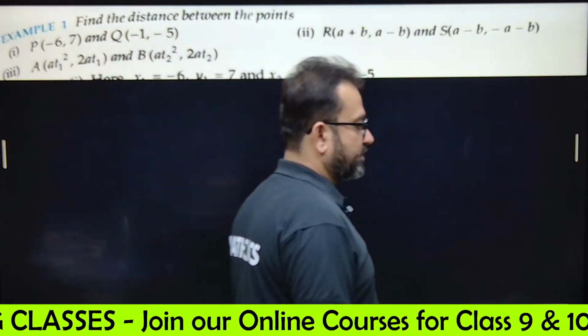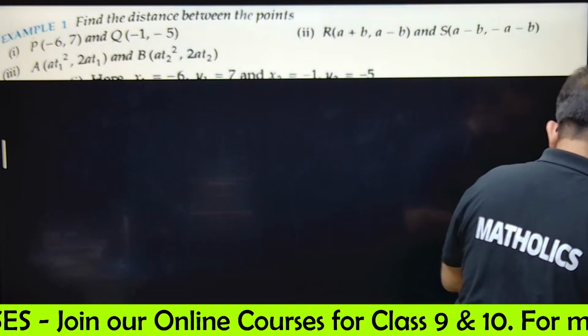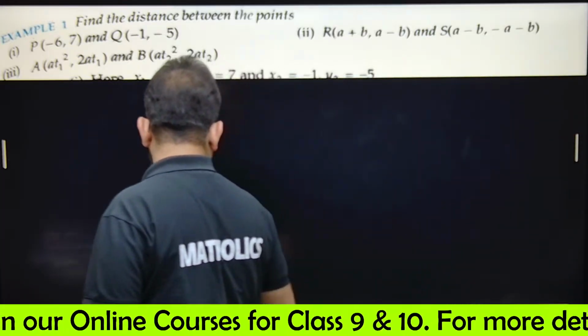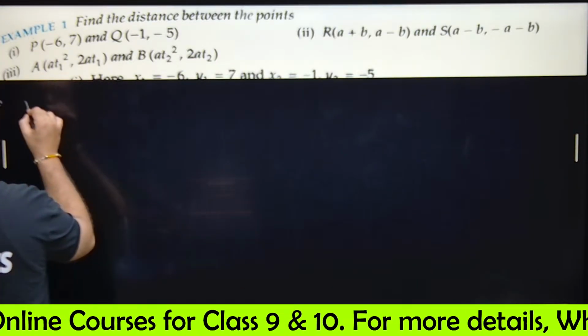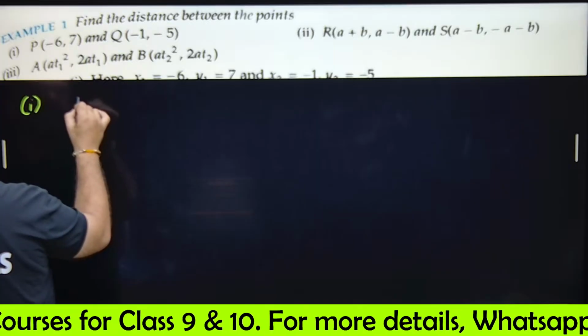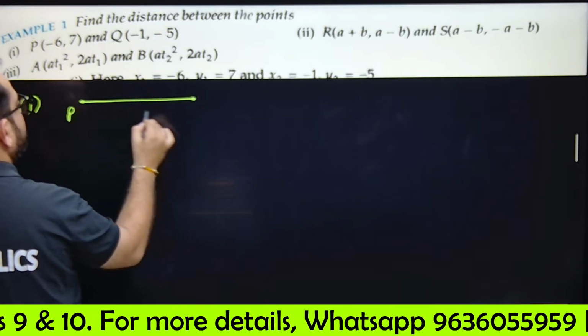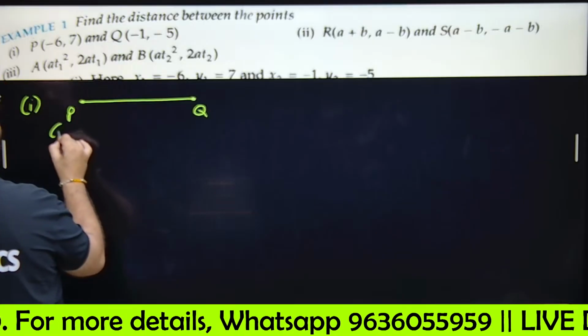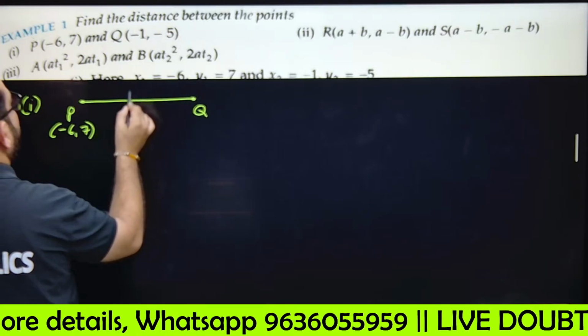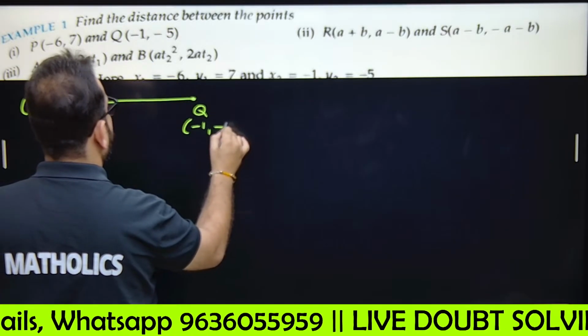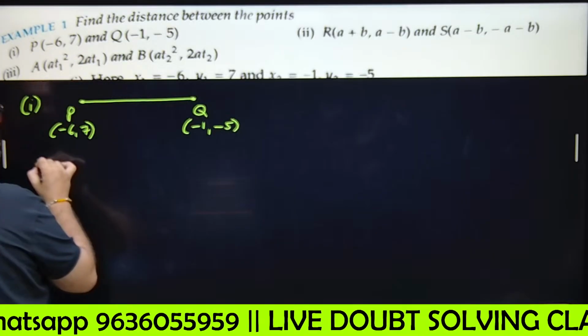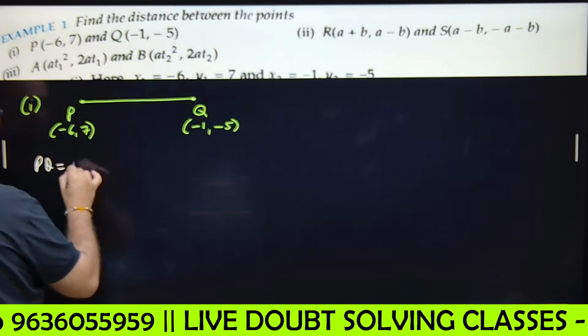First part. 2 points are given, you just have to find the distance. Just draw a line like this. If this is P, this is Q. Coordinates are -6, 7 and -1, -5. So write PQ equals under root of.